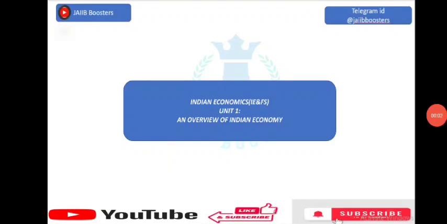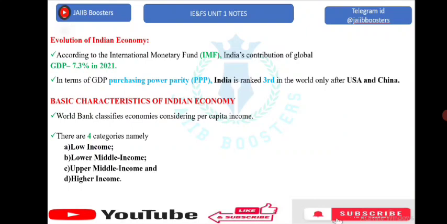Let us start our first topic in first paper of JAB, which is Indian Economy, IE&FS, and the first module of first unit is an overview of Indian economy. So in this first topic, we are having evaluation of Indian economy. According to the IMF, what is IMF? International Monetary Fund, India's contribution of global GDP, which is gross domestic product.